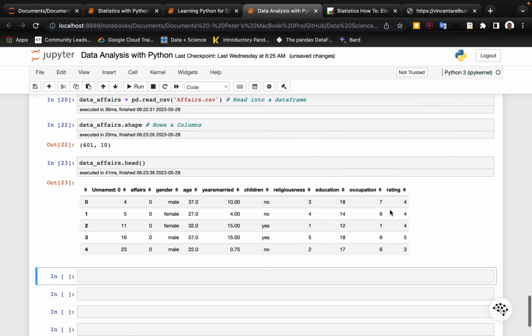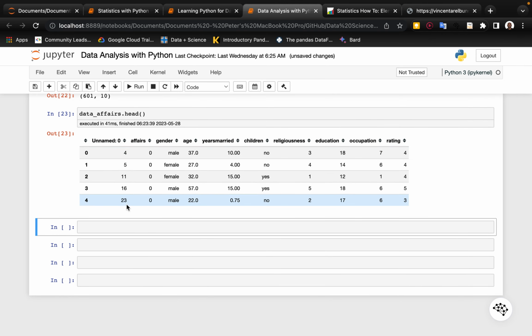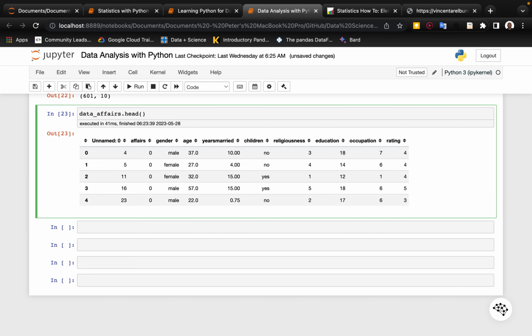Interesting, right? So it's cool to understand why we have this column and what it means. In data analysis, you don't just quickly drop a column, so it's important we understand what that means. Again, documentation is key. Here we have the first 5 rows.